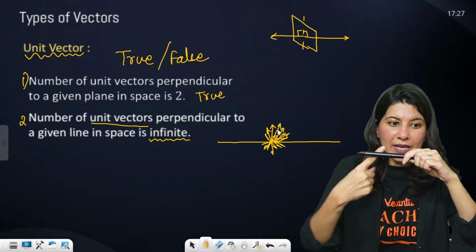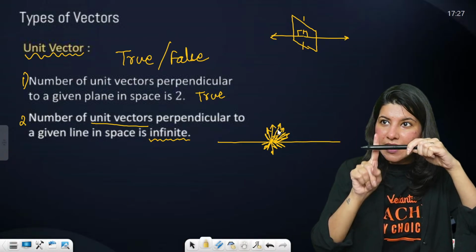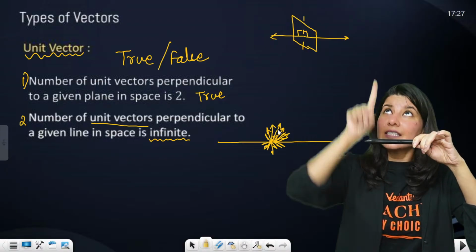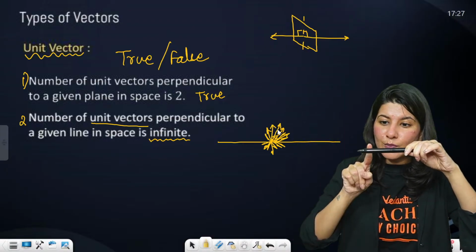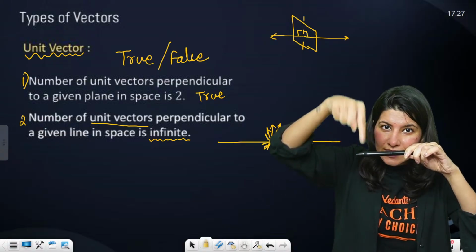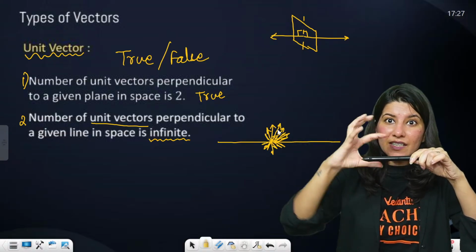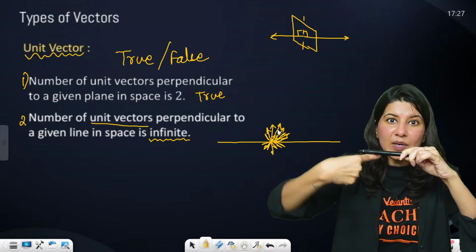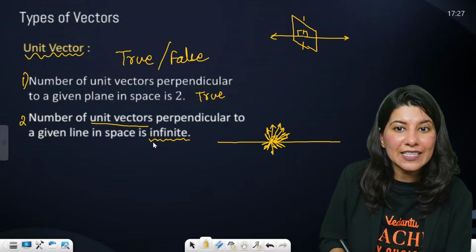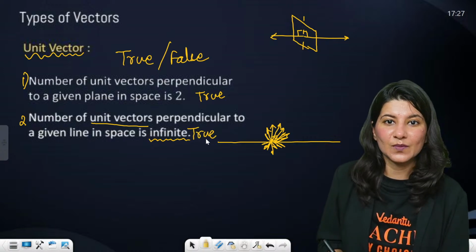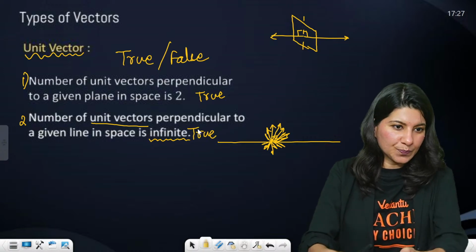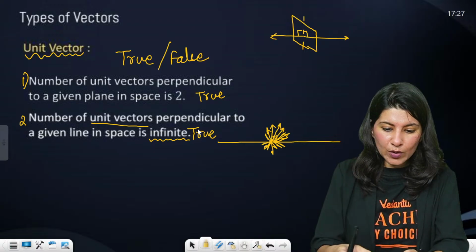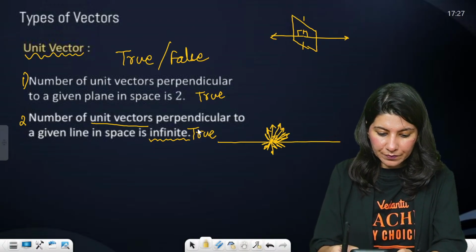Are you able to imagine? There is this line. This upward facing vector is also perpendicular, this is also perpendicular. So basically a circle is getting formed, a circle of perpendicular vectors. So that is why it is infinite. Absolutely true. Okay, so this thing is true. Perfect. Clear.